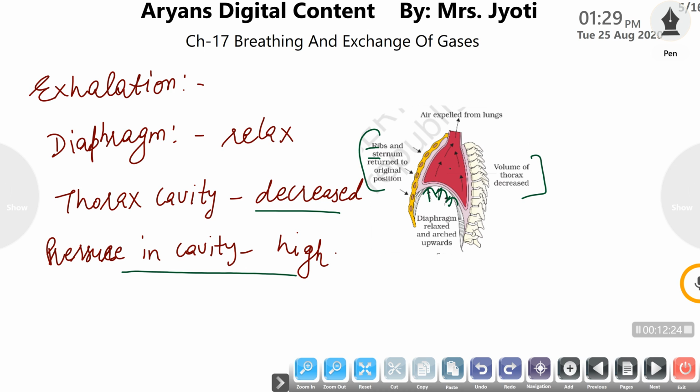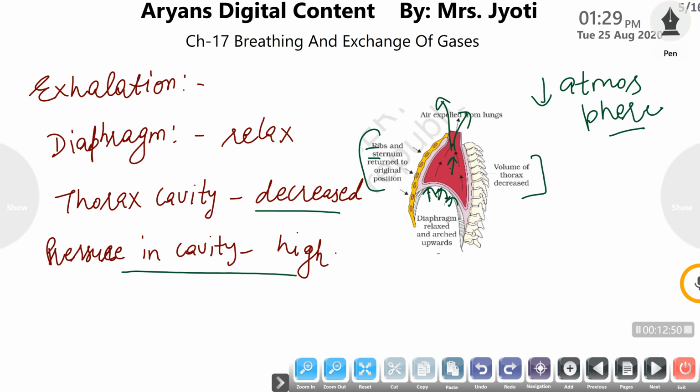When the pressure in this cavity is increased, it is much more than the atmospheric pressure, so air is expelled from the lungs to the atmosphere and it causes exhalation. So exhalation simply follows the pressure difference between the thoracic cavity and the atmosphere.